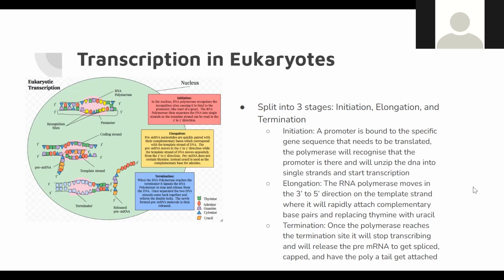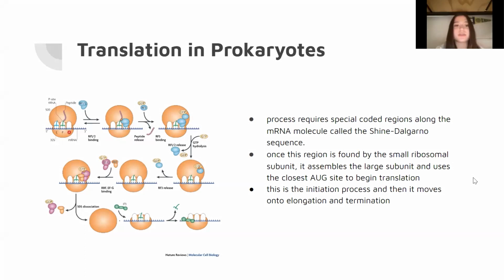Hi, I'm Alyssa, and I'm going to talk about translation in prokaryotes and eukaryotes. In prokaryotes, this process requires special coded regions along the mRNA molecule called the Shine-Dalgarno sequence.